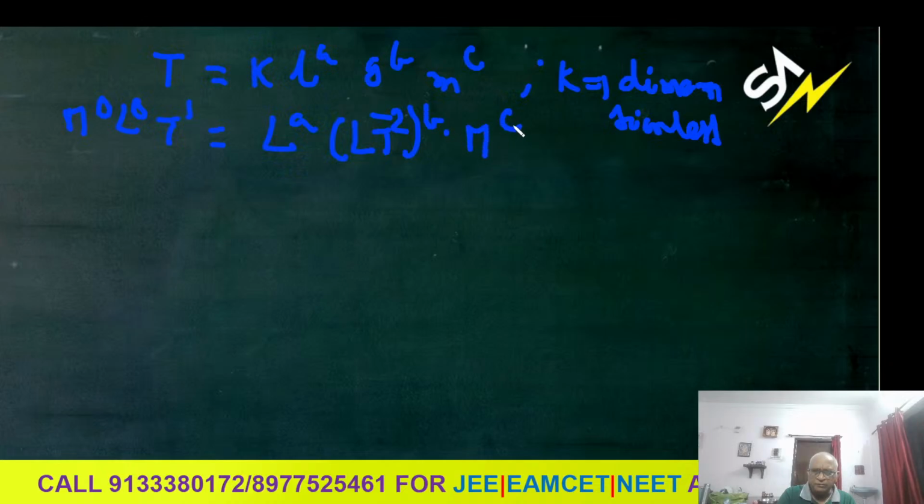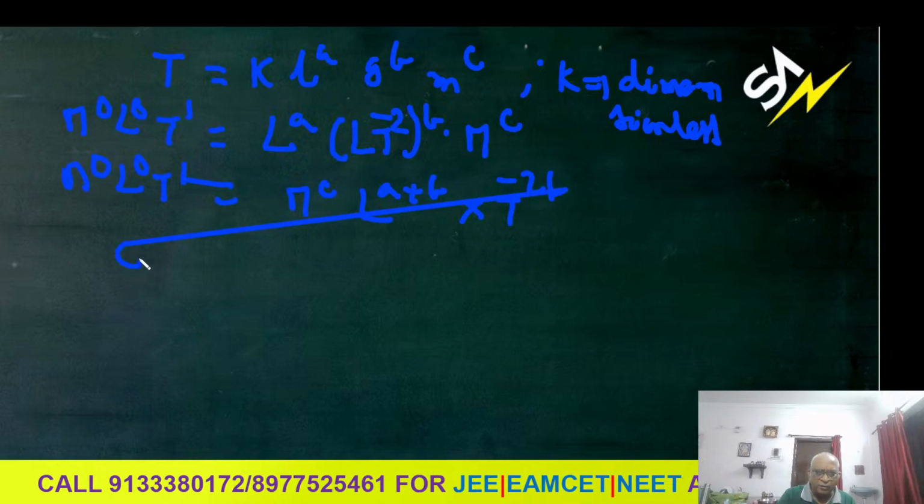M means capital M. So you compare both sides' powers. M power c, L power a, L power b, so L power a plus b, T power minus 2b. Compare powers. M power here, c. What is c?